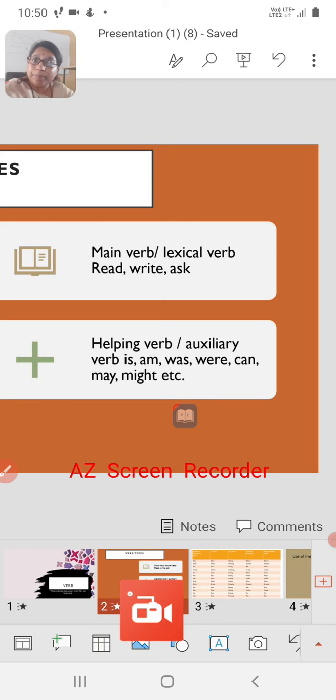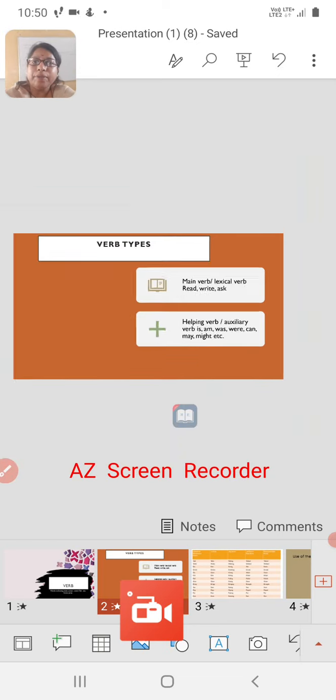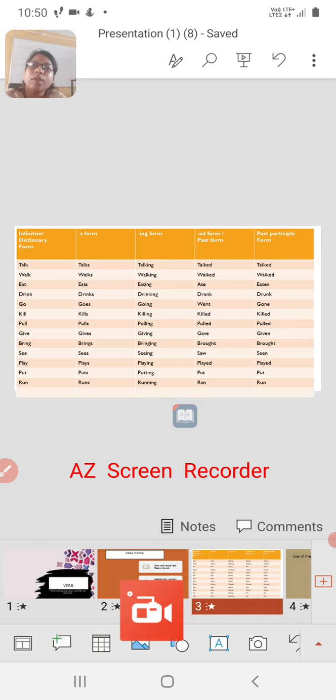Again, these helping verbs are divided into two basic categories, that is the primary auxiliary verbs and the modal auxiliary verbs. But we will discuss those verbs and the categories later on. So for the time being, we should know that a verb is a word that talks about action, state, event, and basically they are divided into two categories: main verbs or lexical verbs and helping verbs or the auxiliary verbs.